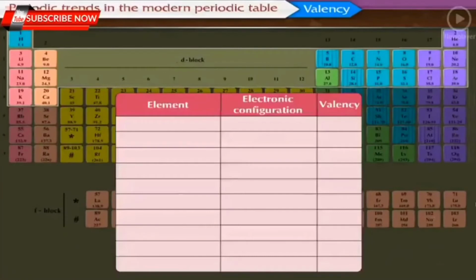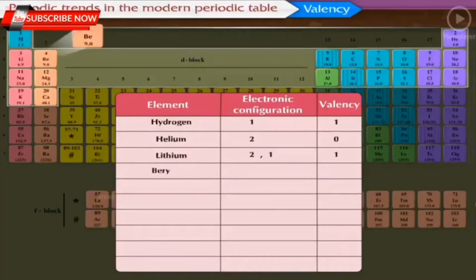The first element is hydrogen. Its electronic configuration is 1 and valency is also 1. The electronic configuration of helium is 2 and valency is 0, while the electronic configuration of lithium is 2, 1 and valency is 1. The electronic configuration of beryllium is 2, 2 and valency is 2.